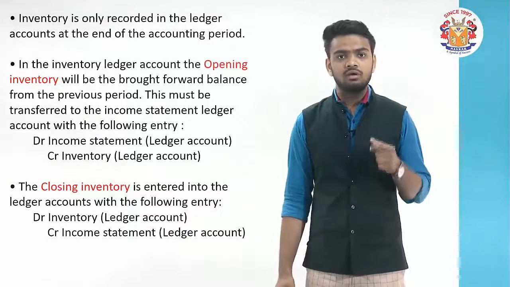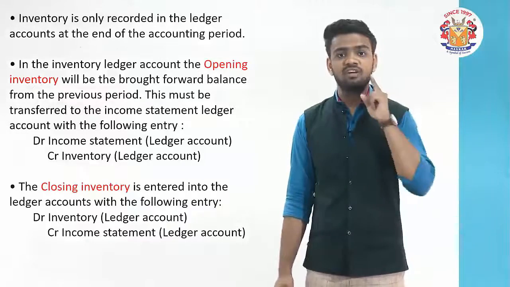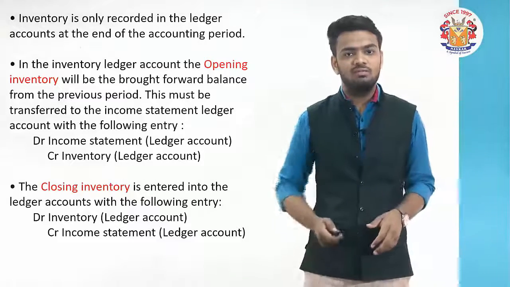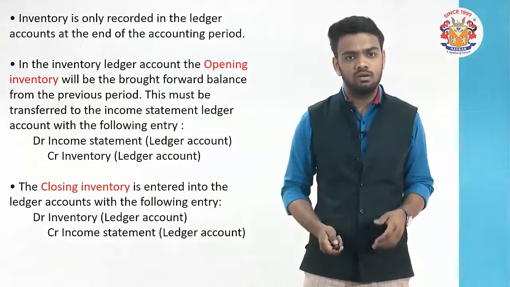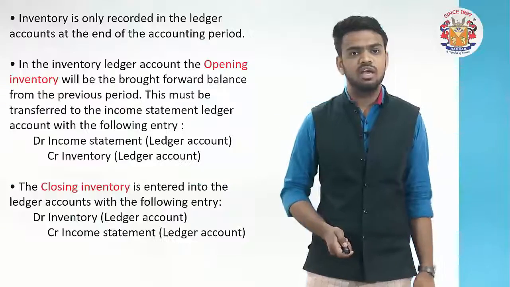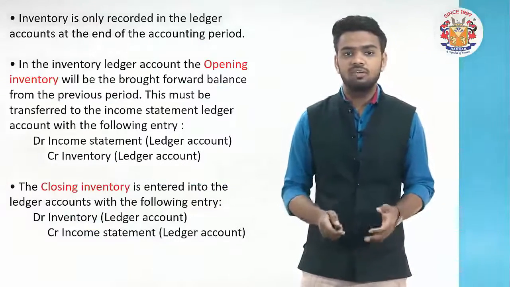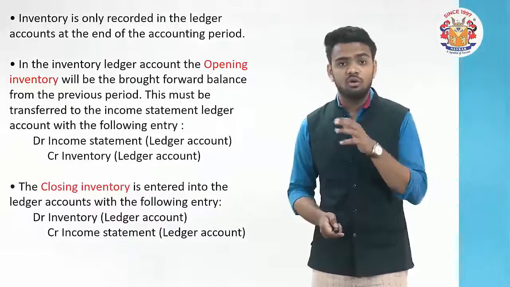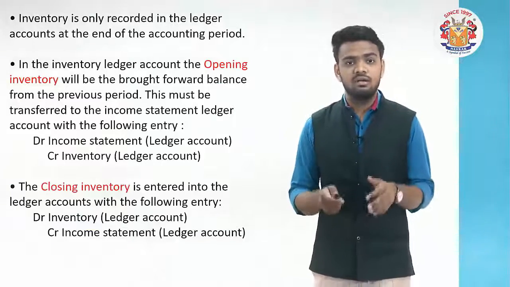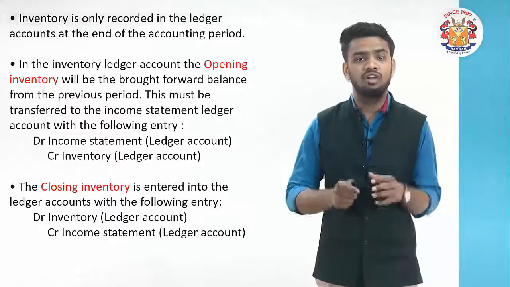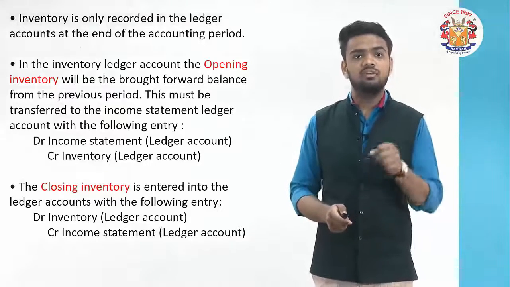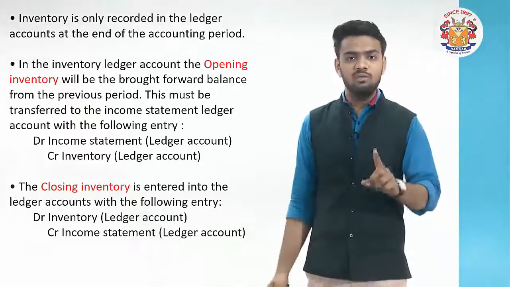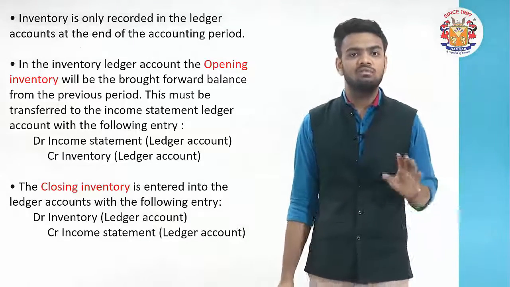Again I am saying it will be a debit to the closing inventory because it is an asset at the end of the year. Friends, the closing stock being an asset, will be part of the balance sheet as well, in which we are going to understand how we will show it in an income statement and the statement of position. But importantly, this closing stock is not a transaction, it's just an event, and it's an adjustment at the end of the financial year. So there are two effects of it. But for the sales and purchase and all that throughout the year, there is only one impact, to transfer it to the income statement.